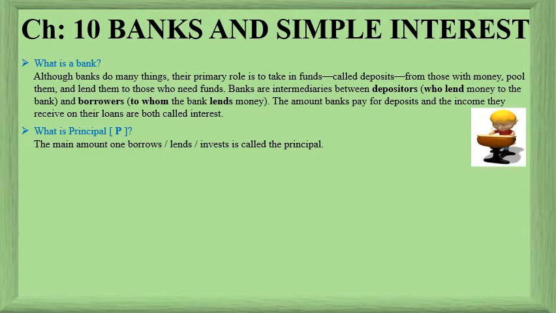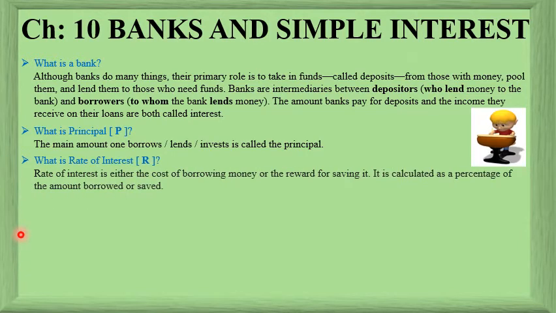First of all, what is principal? It is the main amount that one borrows or lends or invests. That is called the principal. Next, what is rate? Rate of interest is either the cost of borrowing money or the reward for saving it. It is calculated as percent of the amount borrowed or saved. It is always calculated on 100.